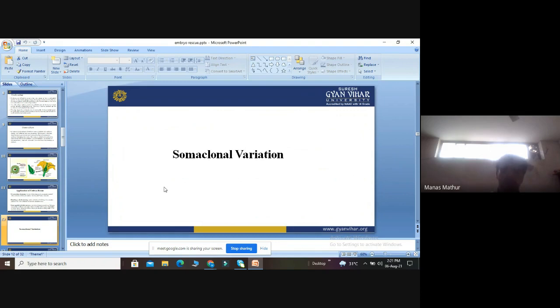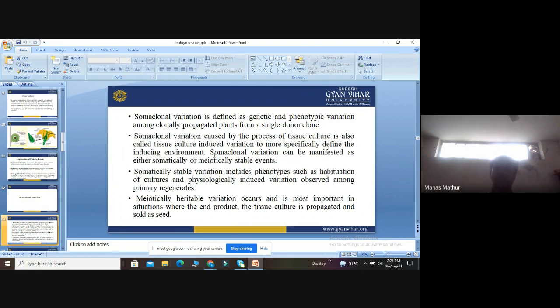Then we will study another term called somaclonal variation. Variation means the genetic diversity in certain species. As the name suggests, somaclonal variation is variation in the somatic cells. We should know the exact definition of somaclonal variation. Somaclonal variation is defined as a genetic and phenotypic variation among tissue culture raised plants from a single donor clone.